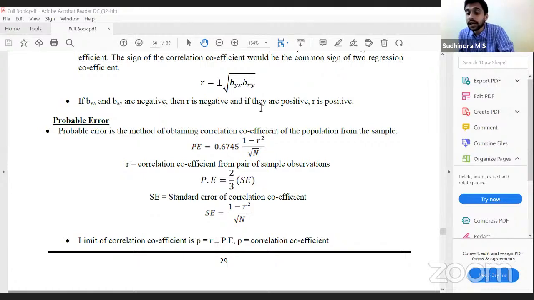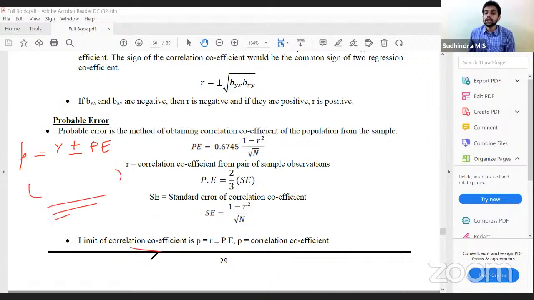So first we have to calculate probable error. Probable error is the fluctuation. Probable error is 0.6745 into 1 minus r square divided by root n. Once you have probable error, we can predict the correlation coefficient of the population, which will be equal to r plus or minus probable error. So we'll have upper limit and lower limit of the correlation coefficient of the population. So r plus probable error would be the upper limit, r minus probable error would be the lower limit of the correlation coefficient of the population.